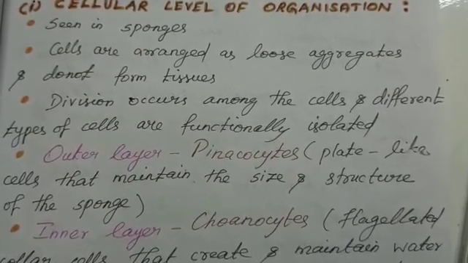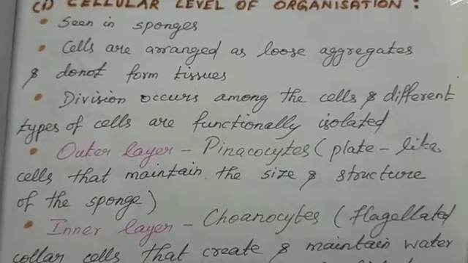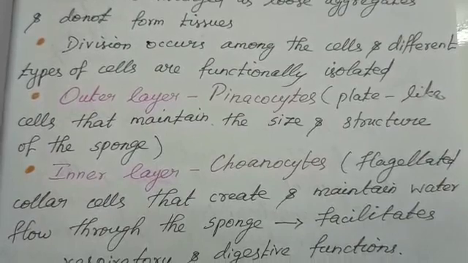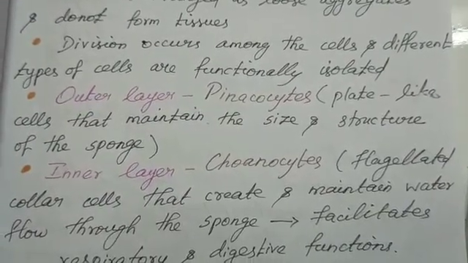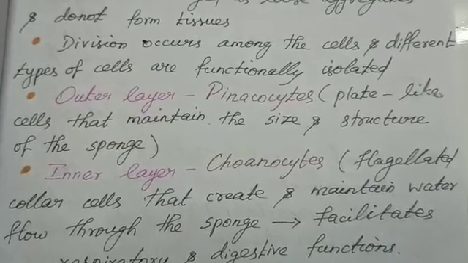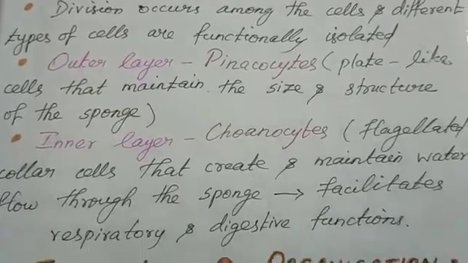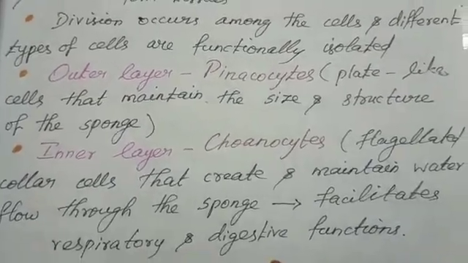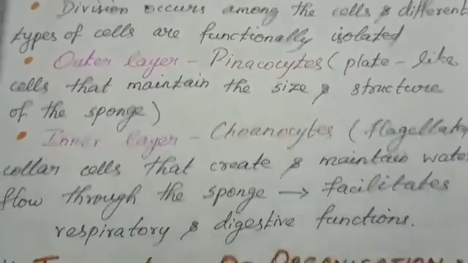Pina means plate, plate-like cells that maintain the size and structure of the sponge. Come to the inner layer. The inner layer cells are called choanocytes. They are flagellated collar cells that create and maintain water flow through the sponge. It facilitates respiration and digestion, so through the choanocytes, respiration and digestion take place.